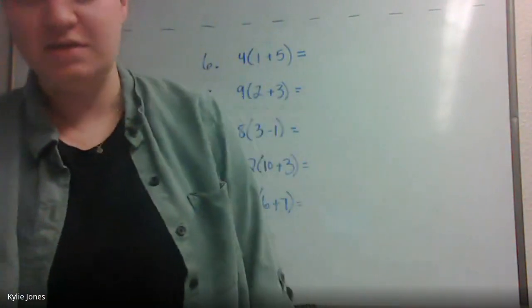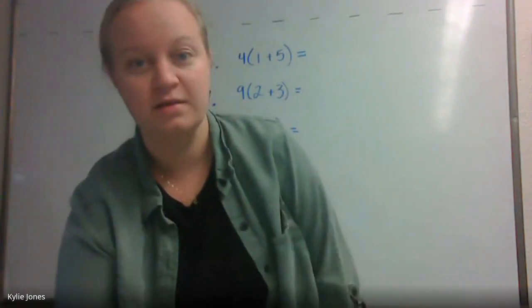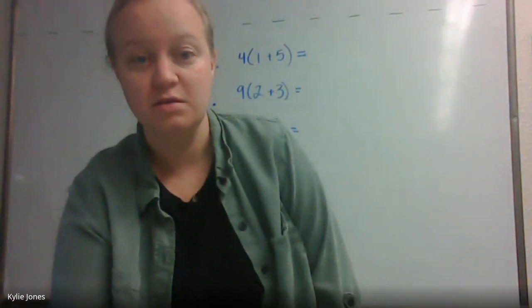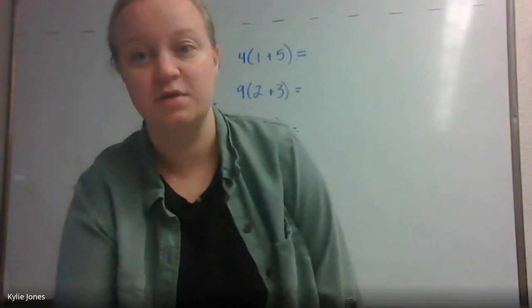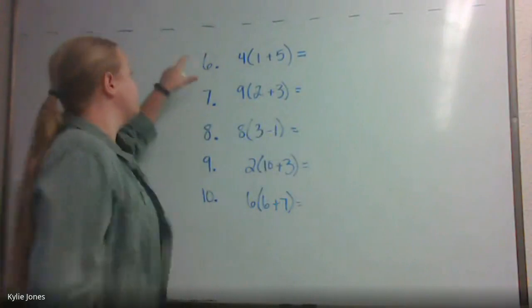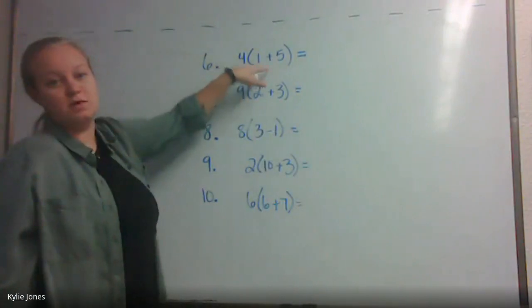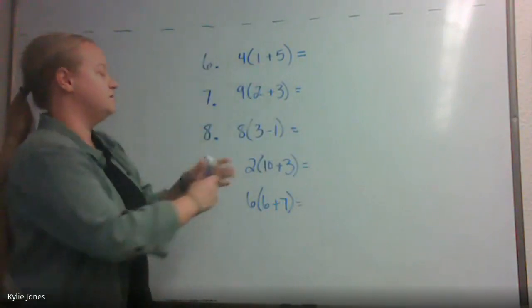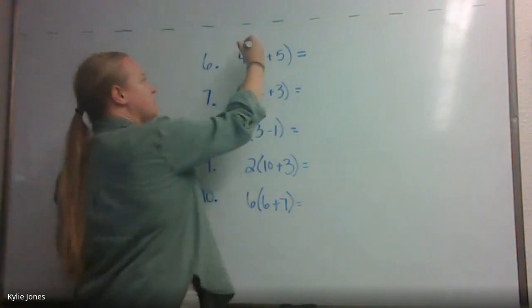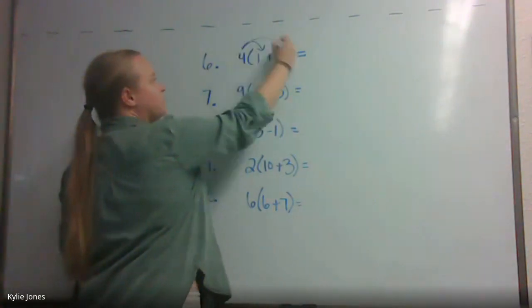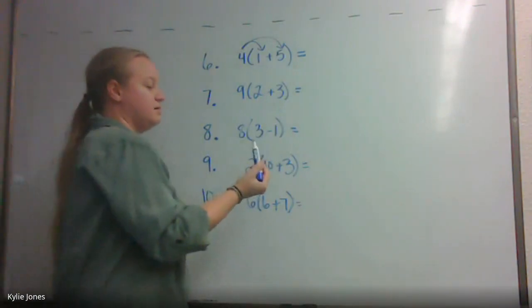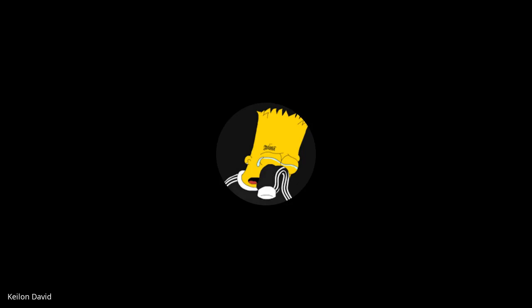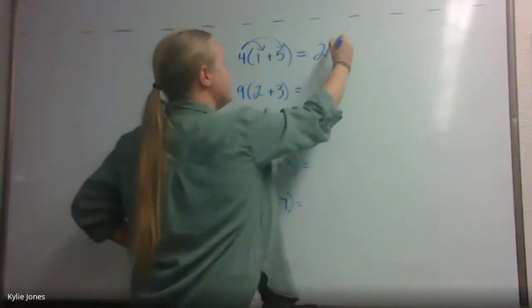Let's go ahead and just review these answers really quick, and then we'll be good to go. Our first one, number 6, was 4 times 1 plus 5. So you had to do 4 times 1 plus 4 times 5. And what did you guys get? 24. Good.